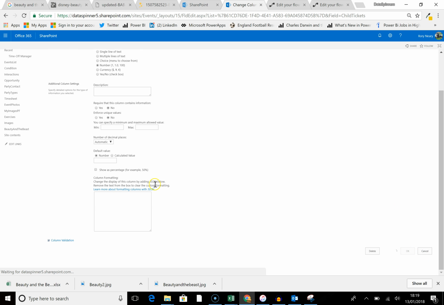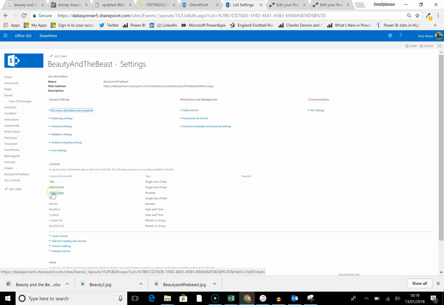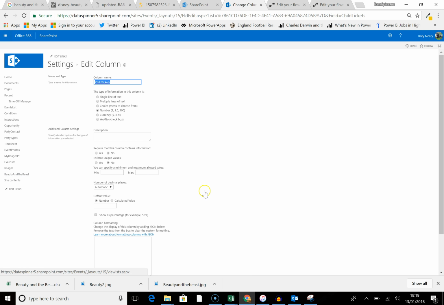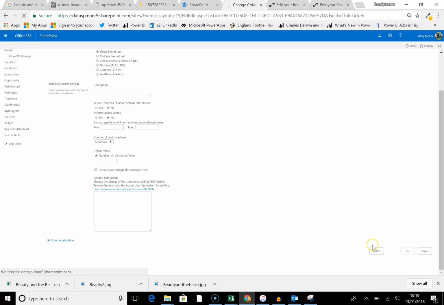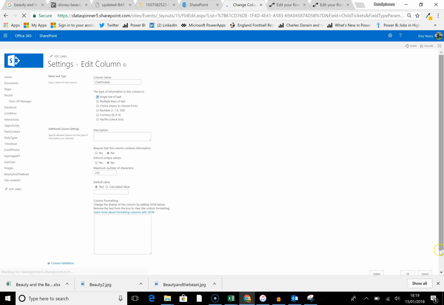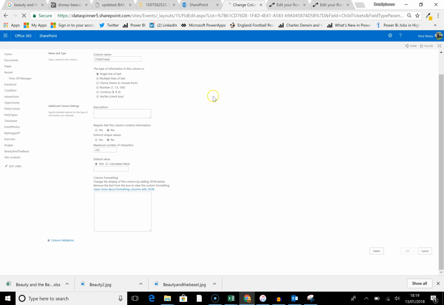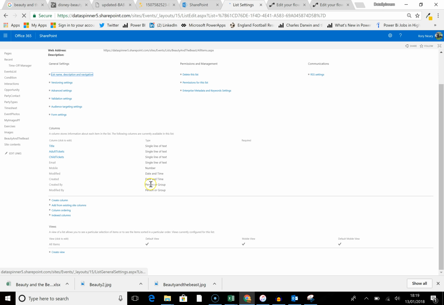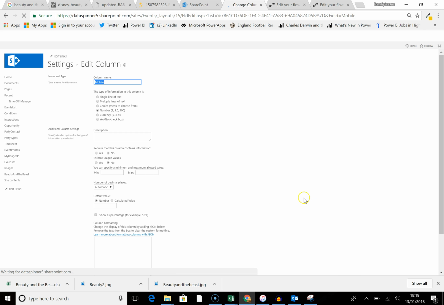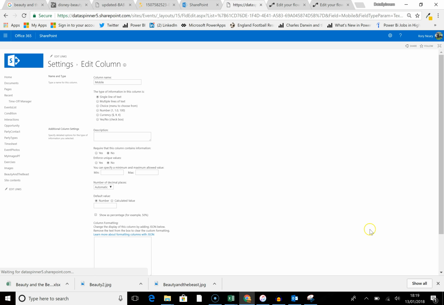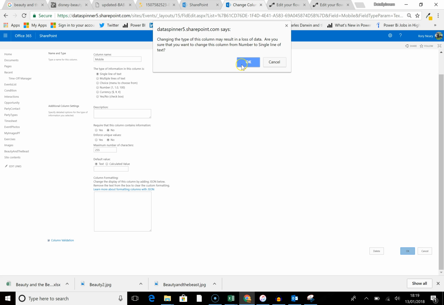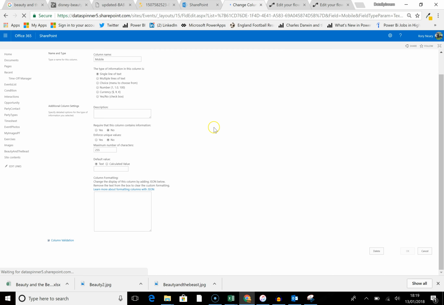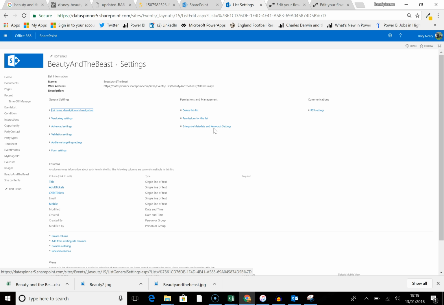Oh, just done that wrong. Didn't do anything at all. So on the child tickets, make that a single line of text. I'm even going to do the same thing on the mobile number. So single line of text. It'll flash up for a sec, and then we'll okay that. And on the mobile number, single line of text, job done. And what this will mean is we'll hopefully get the dynamic content available to us.